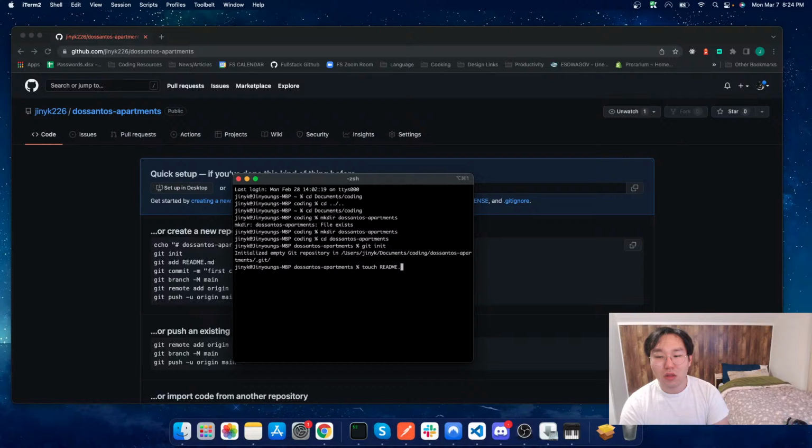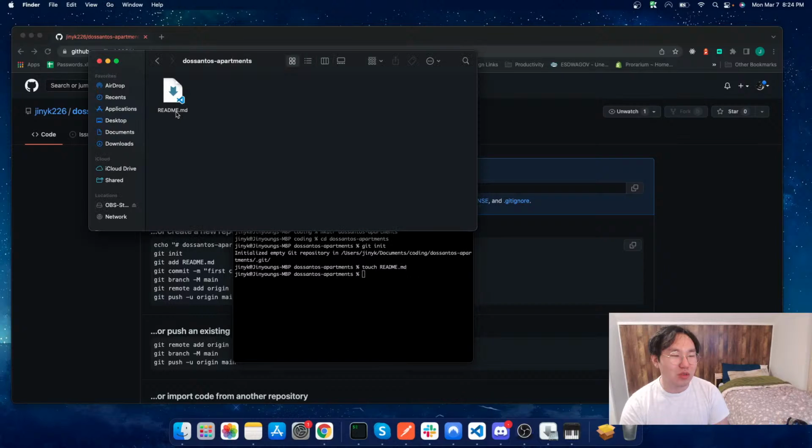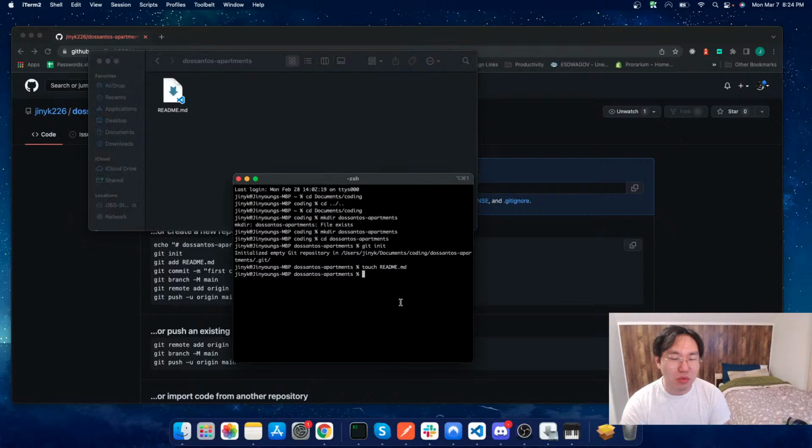This is more just syntax that I'm personally more familiar with. Touch is to create a new file. So if I go ahead and press enter right there, and go into my Finder, I should be able to see a readme.md has been created, which is a markdown file, which is good for documentation and has a little bit more use than a txt file or something like that, which is really plain. You can't do very much styling on it.